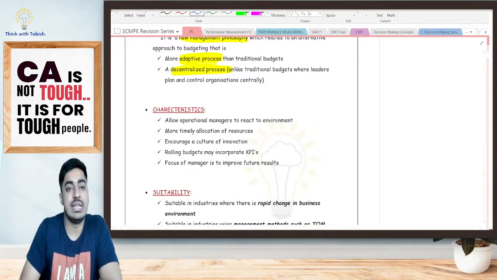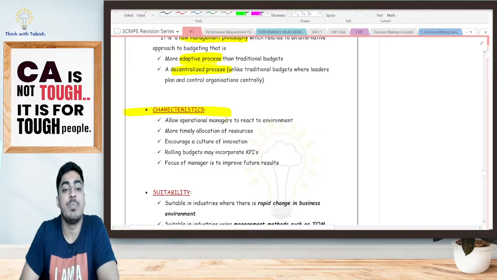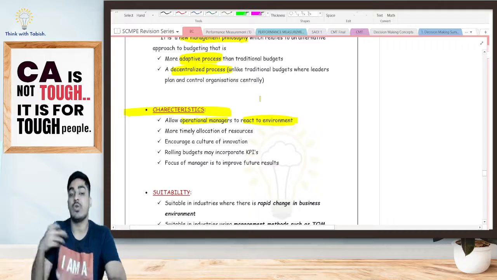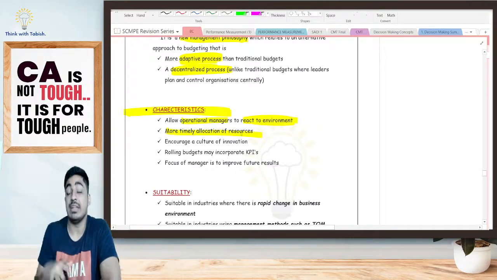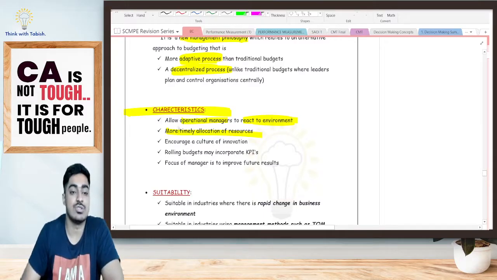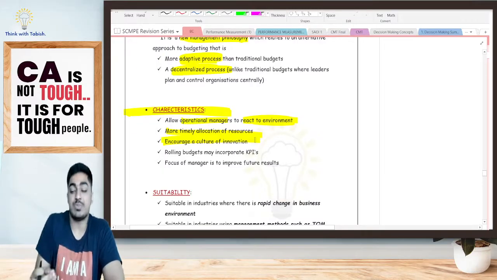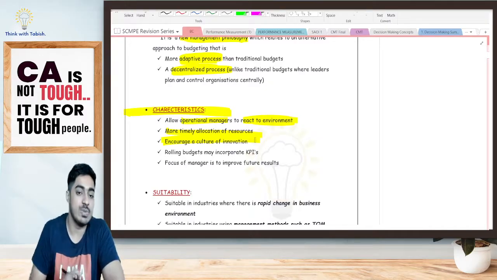Now let's quickly see the characteristics. In case of beyond budgeting, we are allowing the operational managers to react to the environment. It is more decentralized. The last level manager can quickly react to the environment. More timely allocation of resources: timely they can take their own decision, and resources will get allocated. It encourages a culture of innovation. Innovation is encouraged because it is decentralized. You are responsible, you are given the autonomy, the power. So obviously innovation will be encouraged.